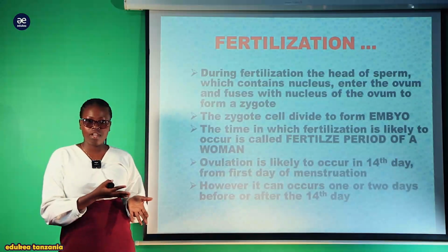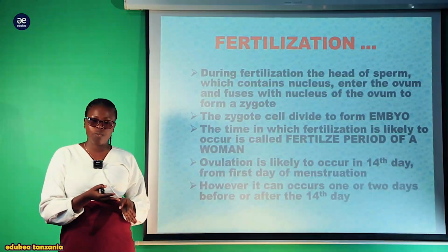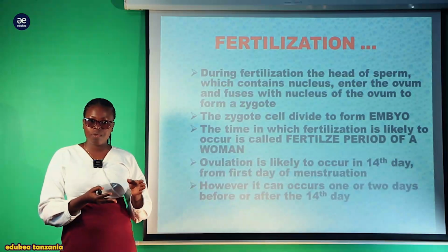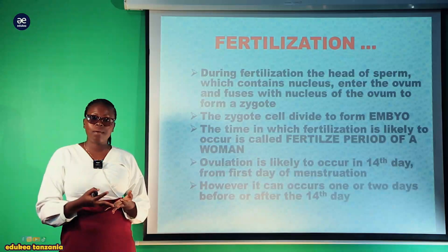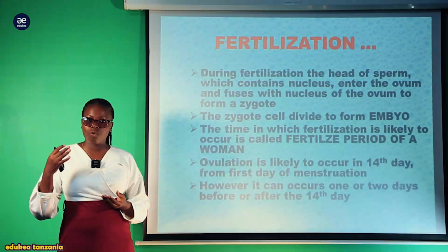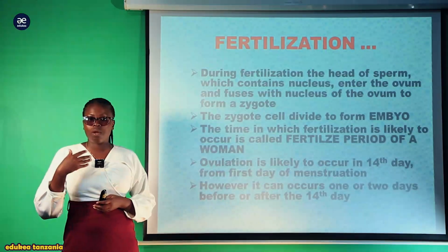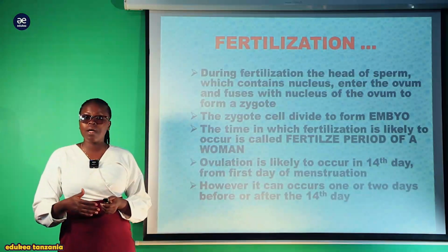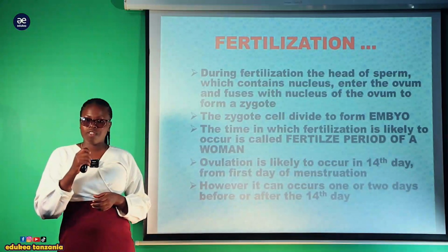Lakini ovulation inaweza kuchelewa au inaweza kutoka either katika siku 2 nyuma ya hiyo tarehe 14 au siku 2 mbele ya tarehe 14, meaning that kuanzia siku ya 13, ya 12, 11 kuna possibility kubwa sana ya mtu kuweza kupata ujauzito in case kama atakutana na mwanamume. Kwa kuanzia pale inakuwa ni fertile period, na vile vile siku 2 mbele ya tarehe 15 na 16 hadi 17 mtu pia akikutana na mwanamume anaweza kupata ujauzito. It depends. Ovulation inaweza kuchelewa au inaweza ikawahi. So within those two, these are the fertile period, one of the dangerous period.